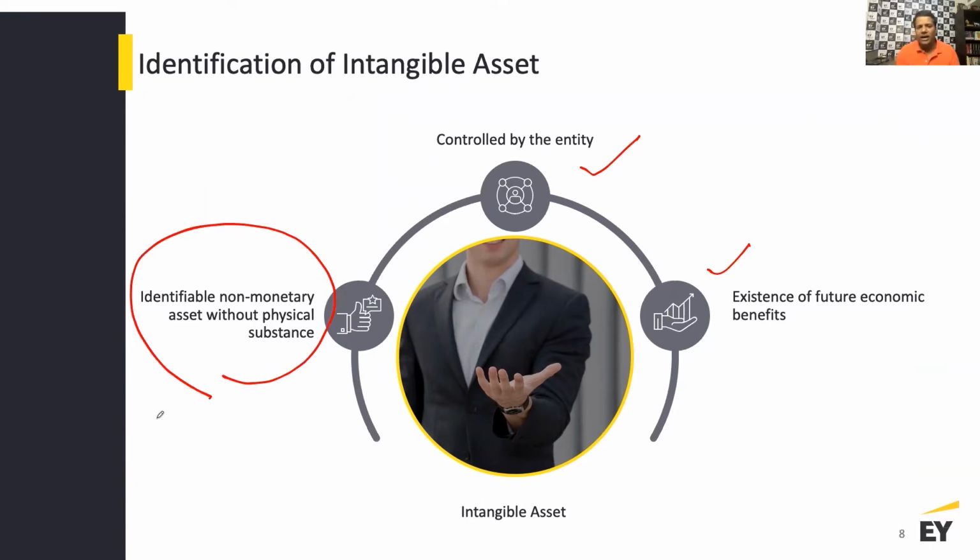But the two fundamental things needed to qualify as an asset, or to meet the recognition criteria, are, first, that it has to be controlled by the entity. You go back to the basic definition of an asset itself. For anything to qualify as an asset in your balance sheet, it has to be controlled by that business enterprise.